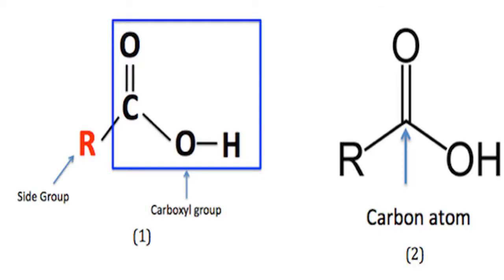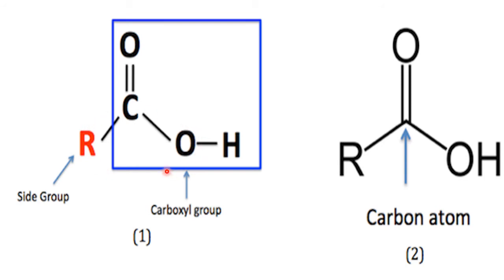Now, before going to chemical properties, let us understand once again the functional group of carboxylic acid. This is our functional group, RCOOH, with C double bond O and C-OH bond. This is another way of writing the functional group.